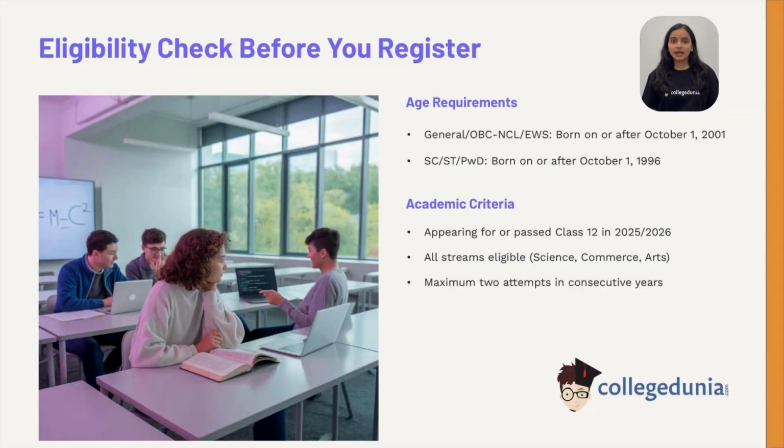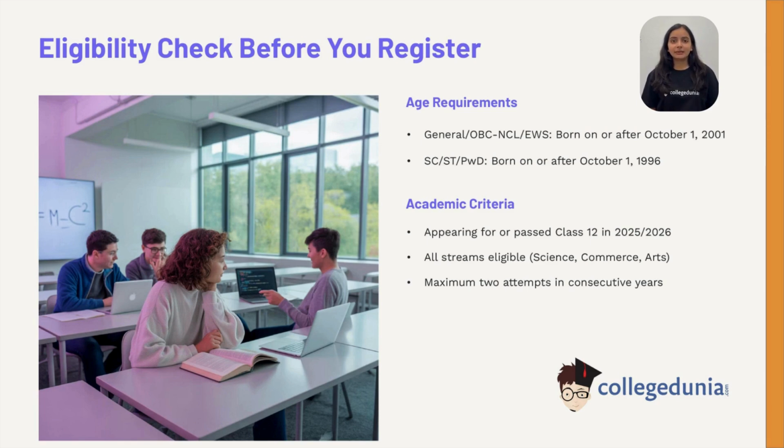Now, who can apply? The candidate should have been born on or after October 1, 2001, if belonging to the Open, EWS, OBC, NCL category, and born on or after October 1, 1996, if belonging to the SC, ST, or PWD category.